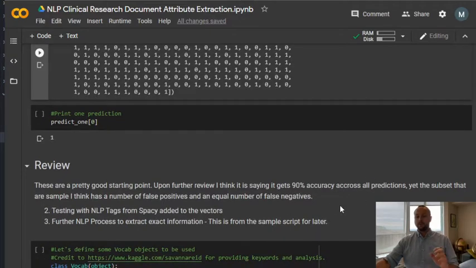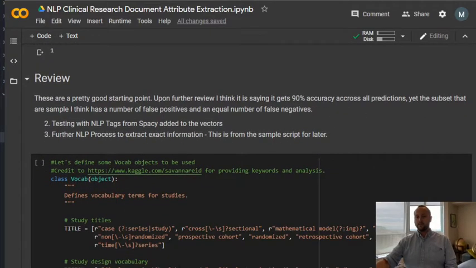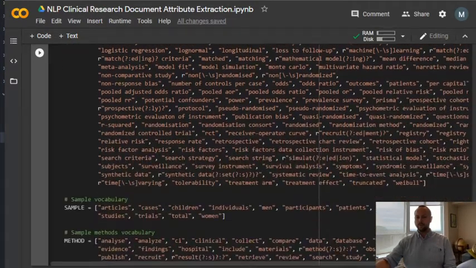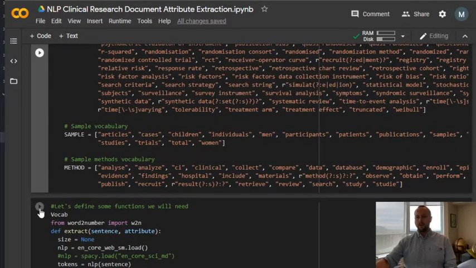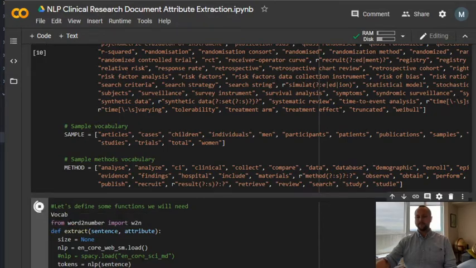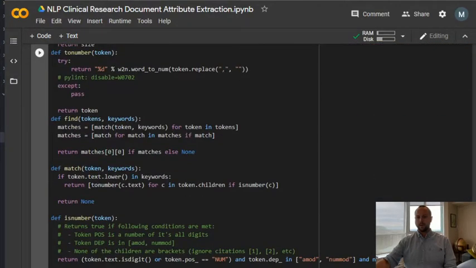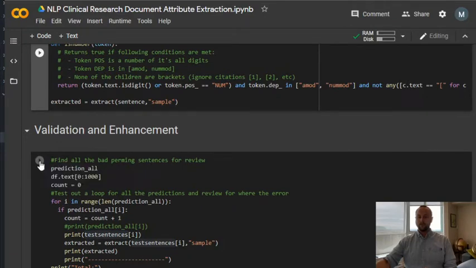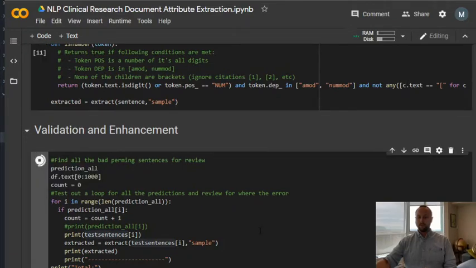To do that, we're going to look at adding some typical libraries, or typical functions, that I've used on other projects. We're just going to define them here so that we can use them later. So now that we've done that, we're just going to run it on the full model.